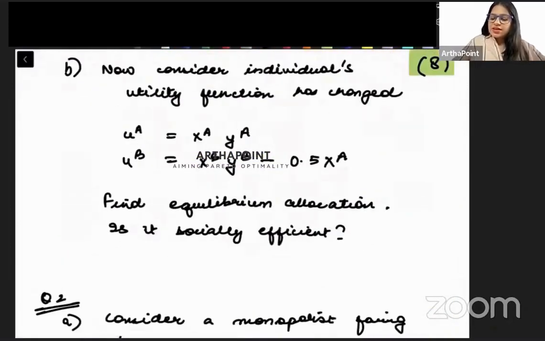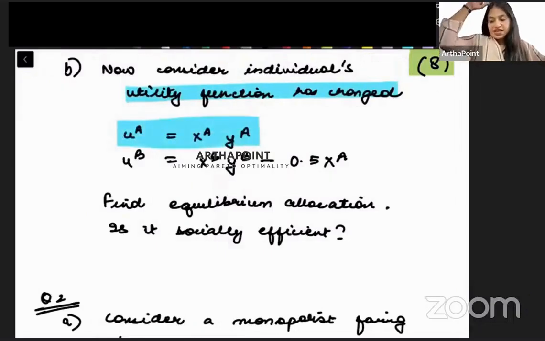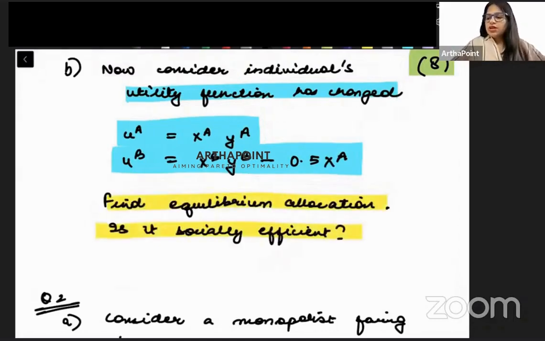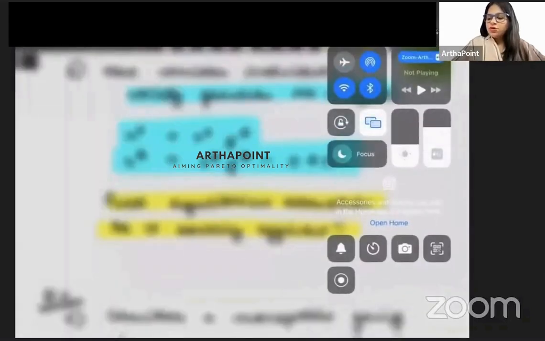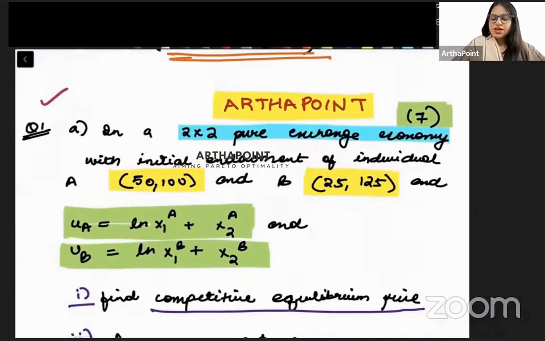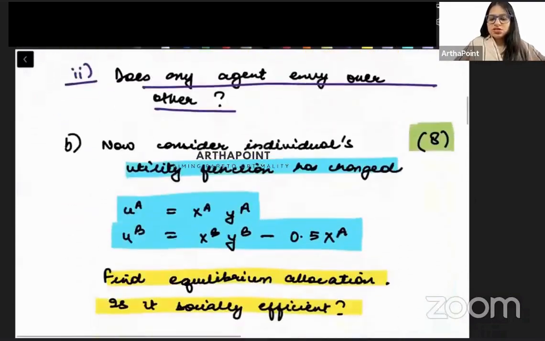So it is saying that consider that the utility function of individuals has now changed. The utility function of individual A is given to you as XA YA and the utility function of individual B is given to you as XB YB minus 0.5 XA. Again, the question is the same, endowment same hai, so prices also are the same. So you have to find the equilibrium allocation and tell whether it is socially efficient or not. This is for 8 marks beta. ठीक है, so this is your first question of the test that you have to try before attempting tomorrow's test.